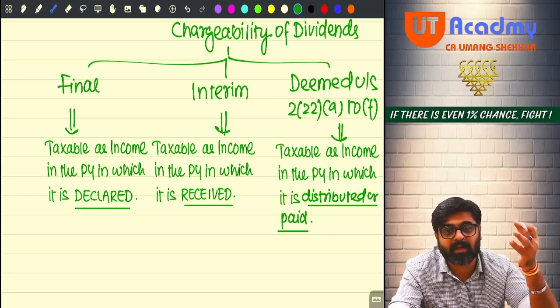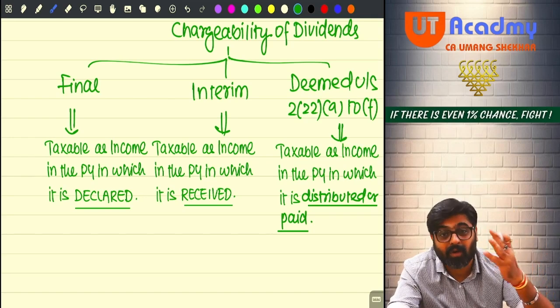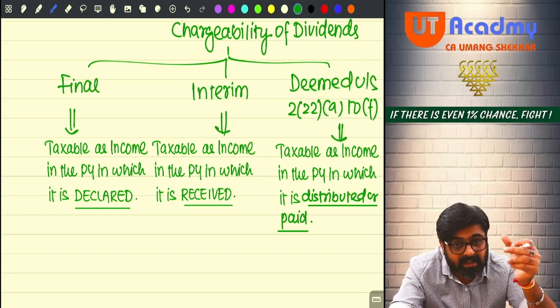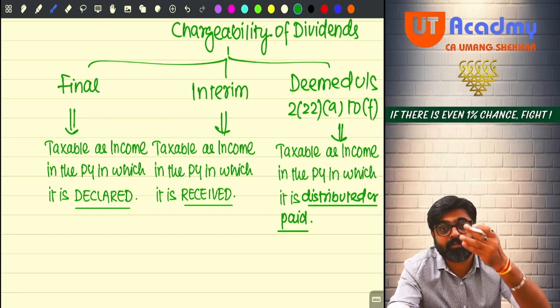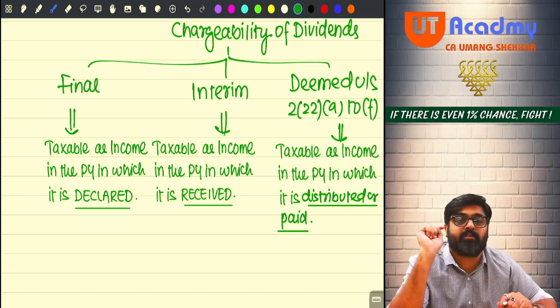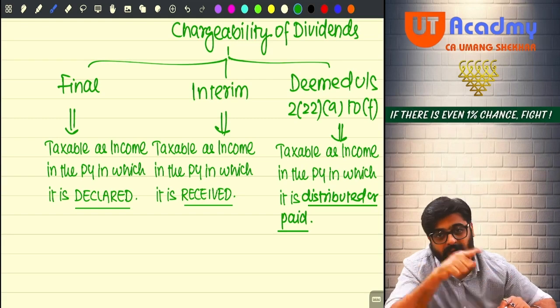Because they only know that the dividend is taxable here, but they don't know on what basis it is taxable. Section 8. So while charging the dividend under the head IFRS, please take care of this. Getting my point? Charge the dividend like this. And this they actually ask in the exam.